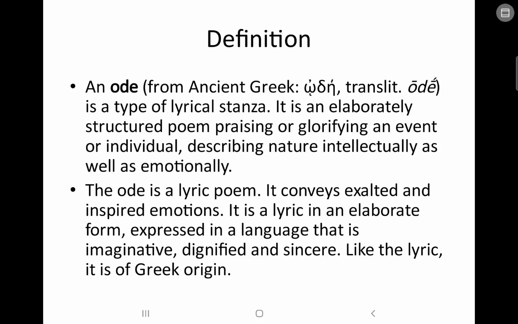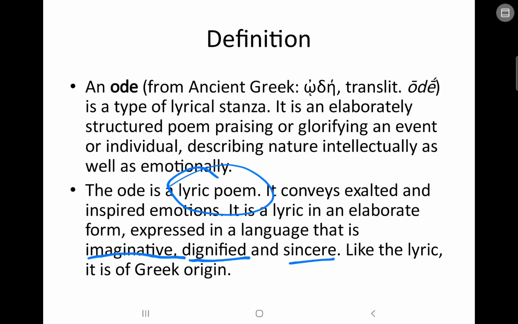Another definition we are getting over here, the ode is a lyric poem. It conveys exalted and inspired emotions. It is a lyric in an elaborate form, expressed in a language that is imaginative, dignified, and sincere. So remember these three things: imaginative, dignified, and sincere.